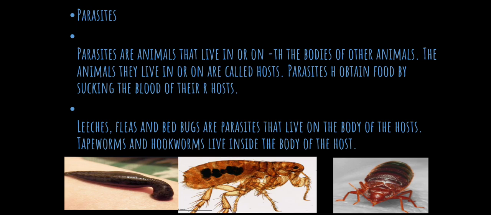Parasites obtain food by sucking the blood of their host. So parasites are the animals that live in or on the bodies of other animals, and these are called the host. And these parasites obtain the food by sucking the blood of their host. They take blood from the bodies of the host.